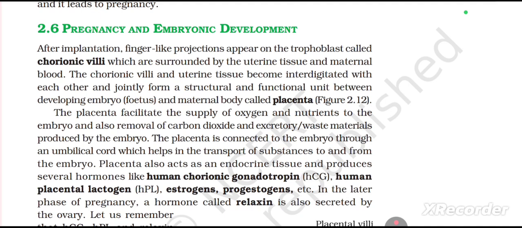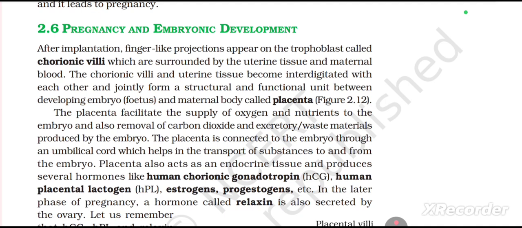Figure 2.12. The placenta facilitates the supply of oxygen and nutrients to the embryo and also removal of carbon dioxide and excretory waste materials produced by the embryo. The placenta is connected to the embryo through an umbilical cord which helps in the transport of substances to and from the embryo. The placenta also acts as an endocrine tissue and produces several hormones like human chorionic gonadotropin called HCG, human placental lactogen called HPL, estrogens, progestogens, etc. In the later phase of pregnancy, a hormone called relaxin is also secreted by the ovary.